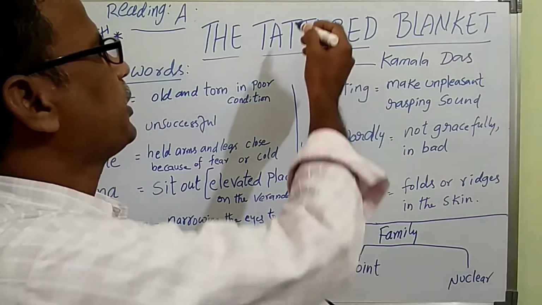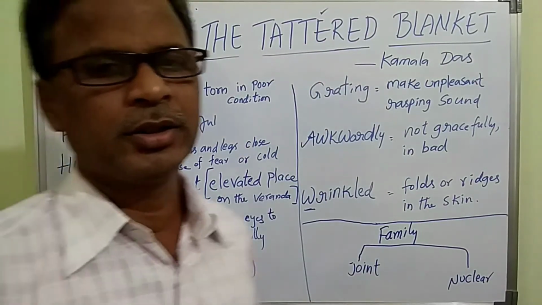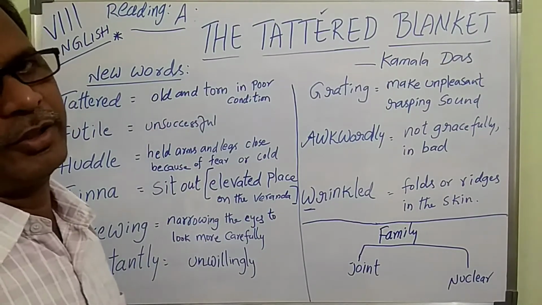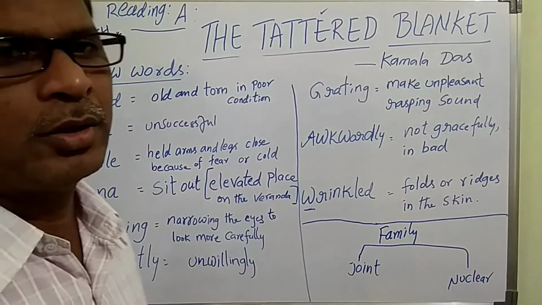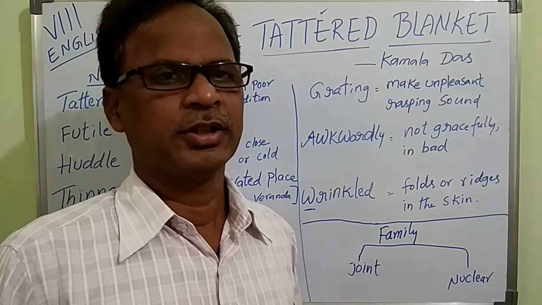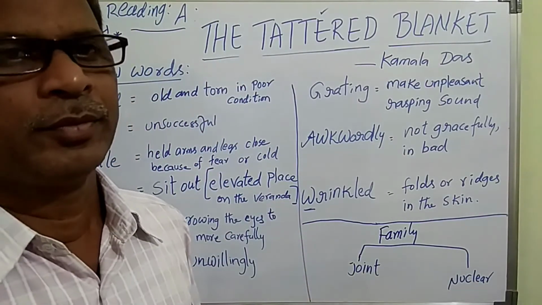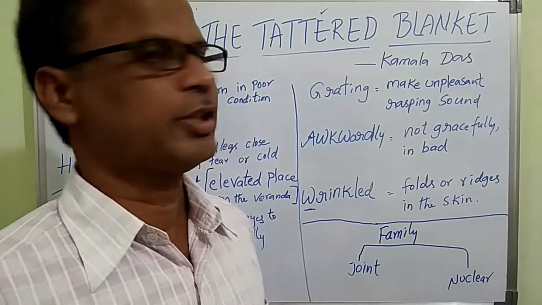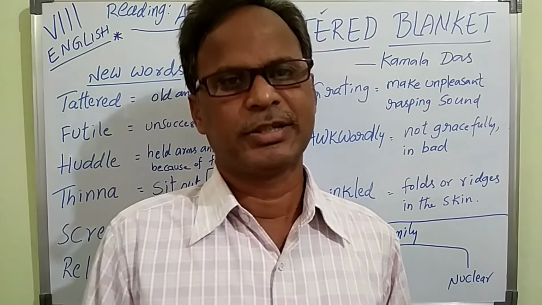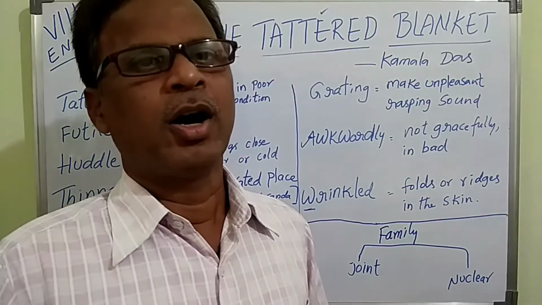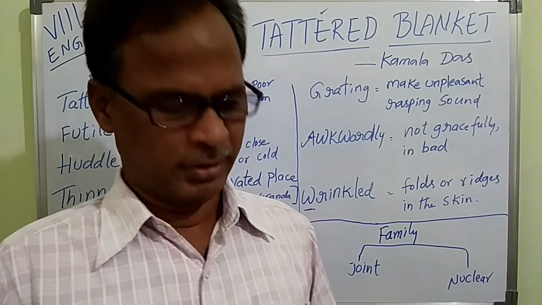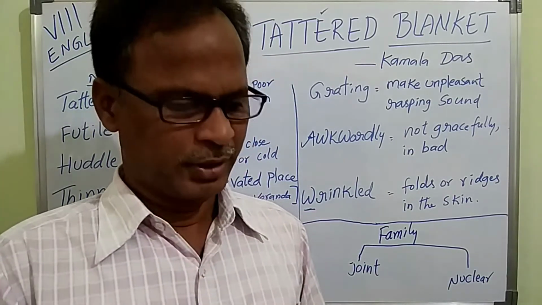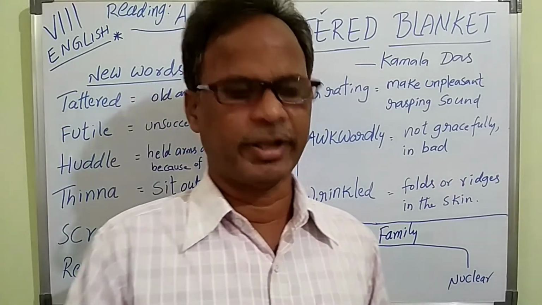Children, do you know what is the meaning of tattered? Tattered means old and torn, in poor condition. That which is old and torn in poor condition is called tattered. So here the story writer Kamala Das is going to narrate a story of a small family and how that small family is facing some problems. Here she is going to explain the condition of the small family.